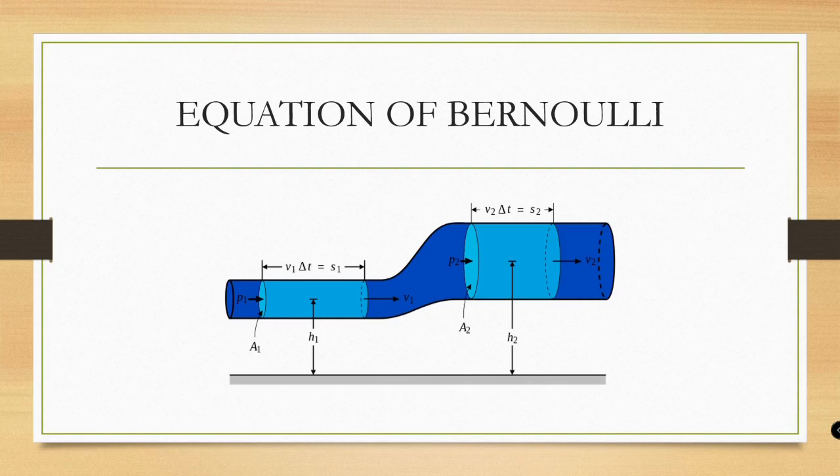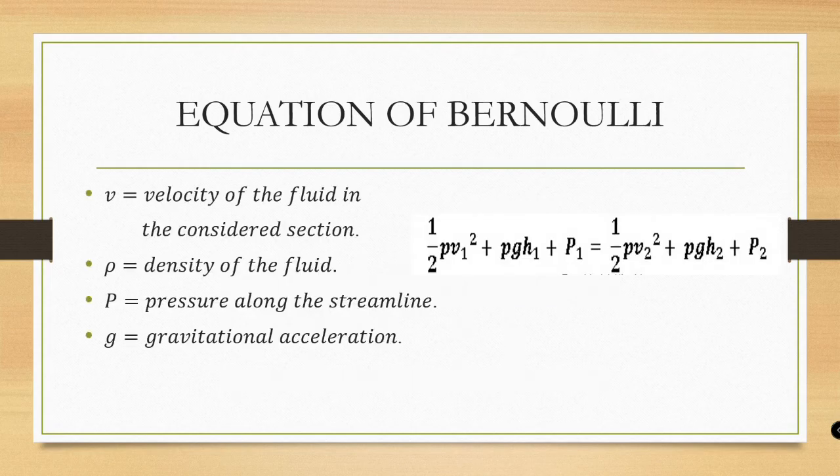Within a horizontal flow of fluid, the fastest points of the fluid will have lower pressure than those with a lower speed. In the Bernoulli equation, v is the velocity of the fluid in the considered section, rho is the density of the fluid, P is the pressure along the streamline, and g is the gravitational acceleration.